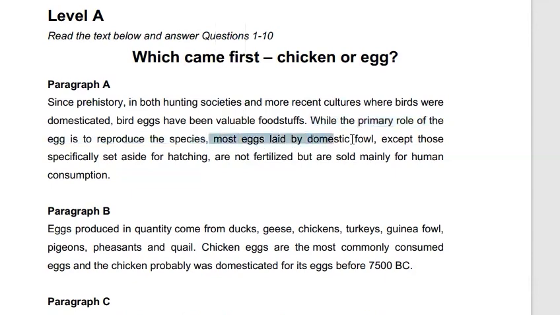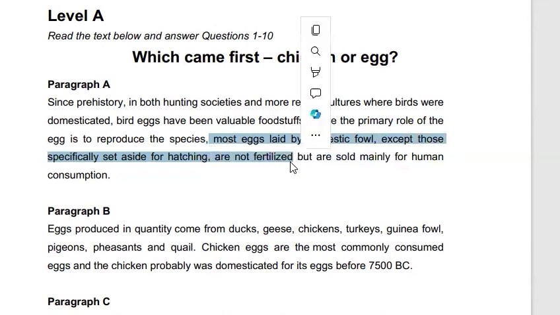Most eggs laid by domestic fowl, except those specifically set aside for hatching, are not fertilized. That most eggs from domestic birds, unless meant for hatching, are not fertilized. And they are sold mainly for human consumption. They are sold mainly for people to eat.